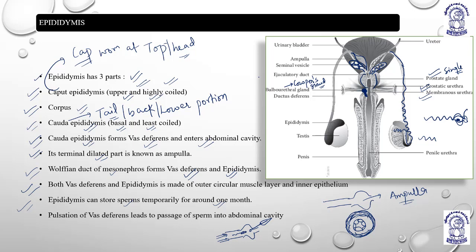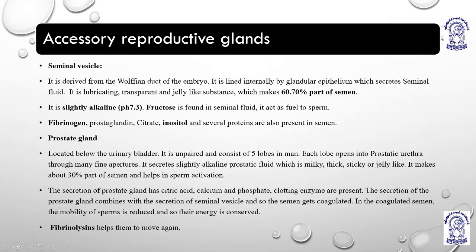Then epididymis, it can store sperms temporarily for 1 month, and it is very important for the maturation of sperm. Then pulsation of vas deferens leads to the passage of sperm into the abdominal cavity. Okay, then moving next, I'll take